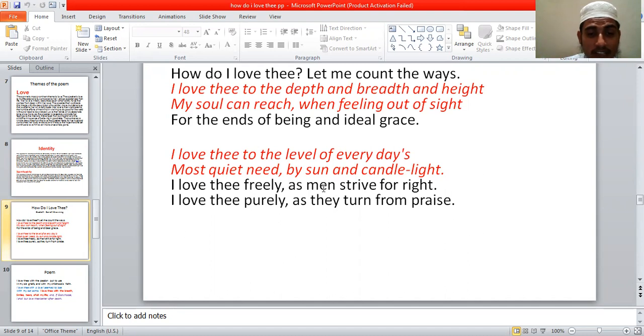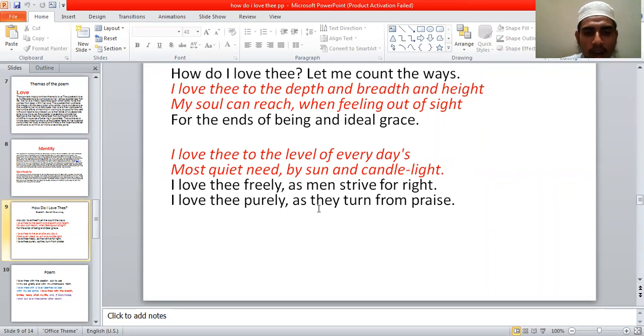In the same way, she loves her husband freely. And another is that I love thee purely, as they turn from praise. Whenever any human being works for others without any praise, without any demand of return from them, it is called pure.